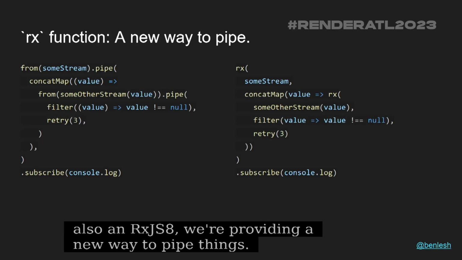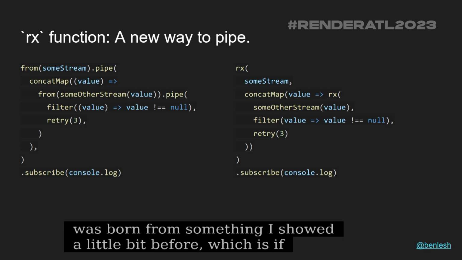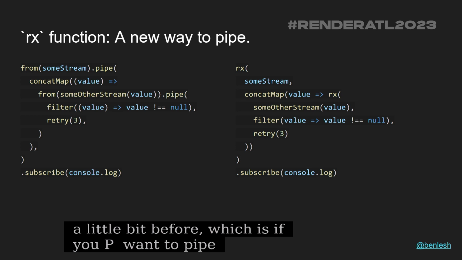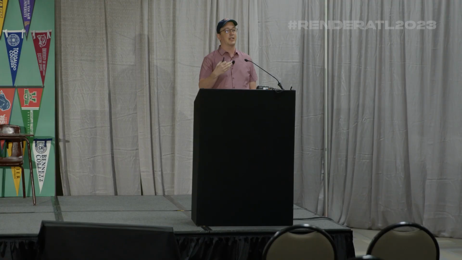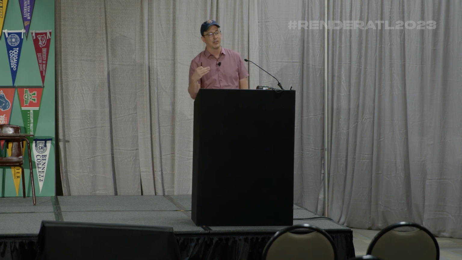Also in RxJS 8, we're providing a new way to pipe things, and this was born from something I showed a little bit before, which is if you want to pipe operators, say you've got something that's not an observable, and you want to pipe the very first thing, and this happens all the time because a lot of APIs return promises or async iterables, you have to do from some stream or some promise or whatever, and then you pipe, and you can use your other things. And then inside of your concat map, you might have to do another from, so you have from all over the place. In RxJS 8, we have this new Rx method, and you just provide the thing you want to convert as the first argument, and then all of your other operators after that. It cleans up things quite a bit. It makes things a lot easier to deal with.